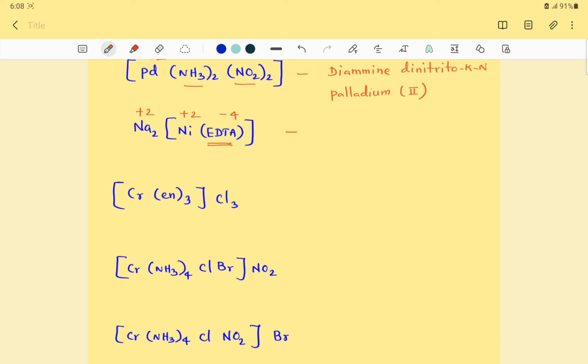Right. And the name of this one is given as sodium. Sodium, the simple cation, is sodium. Now we come to the complex anion, ligand first followed by the central metal, isn't it?